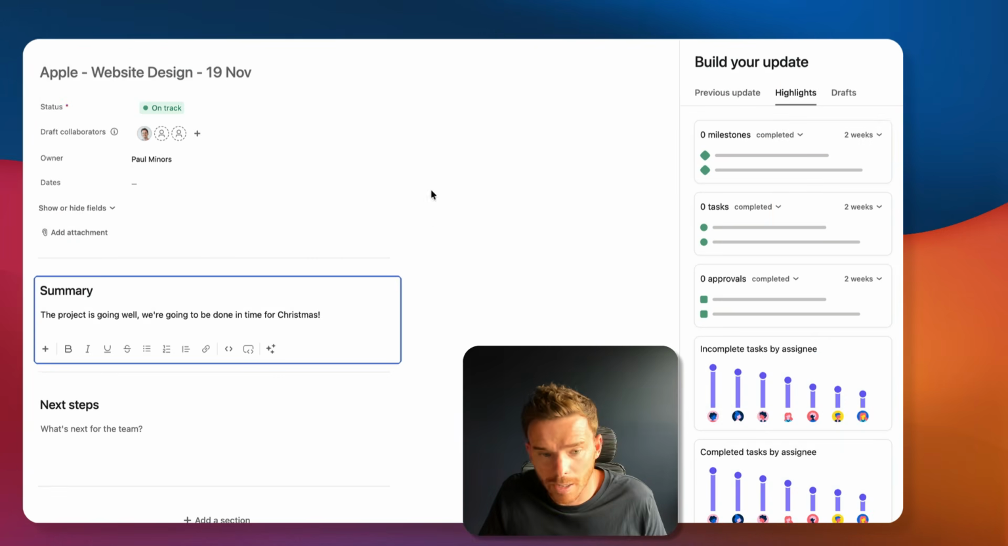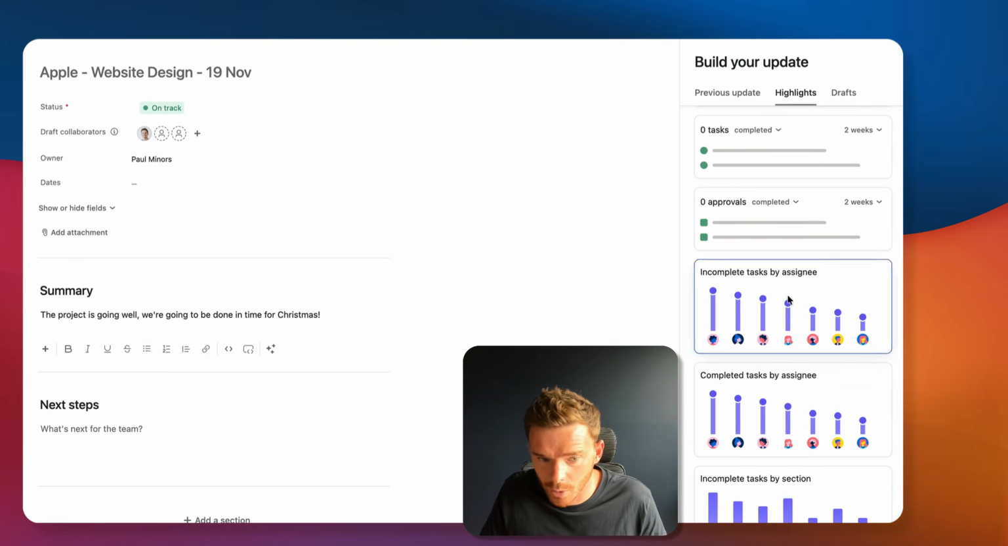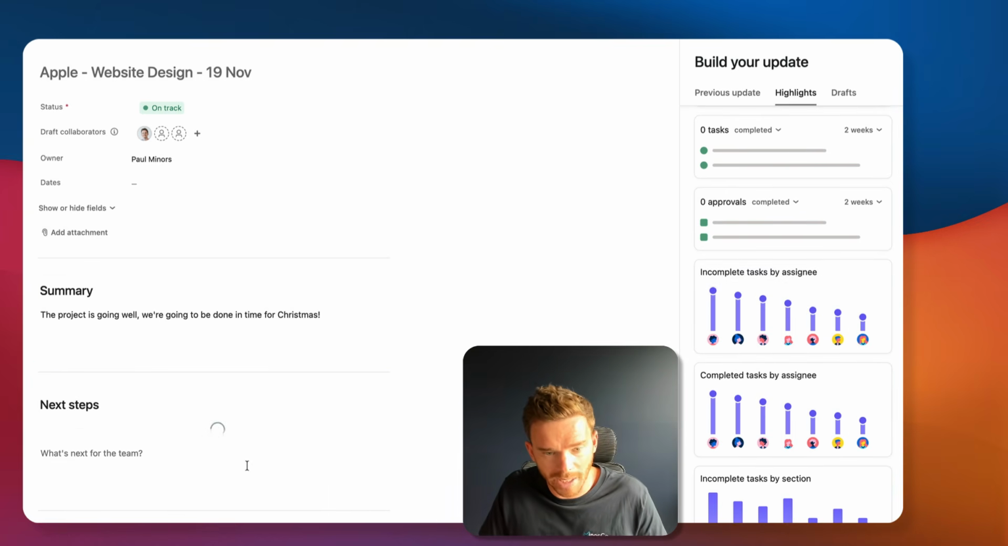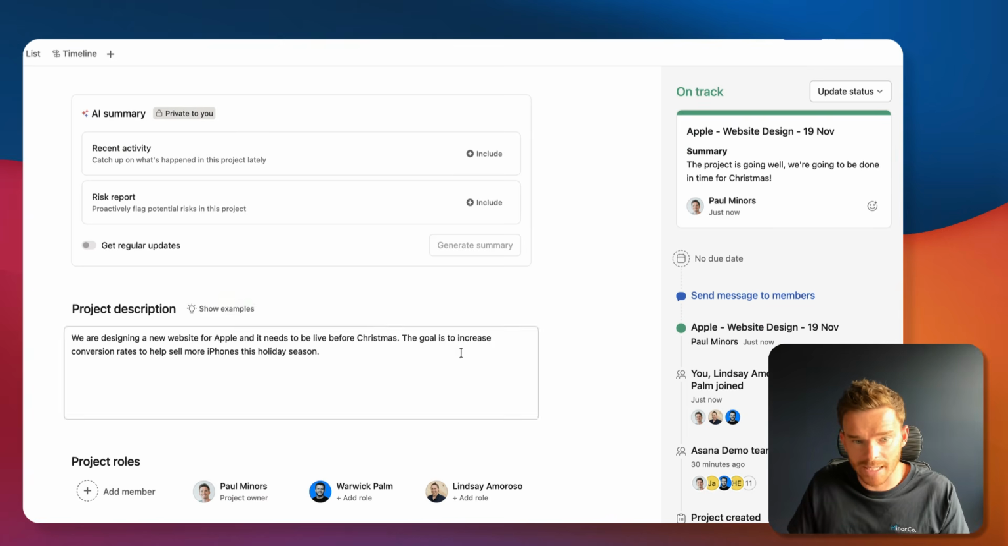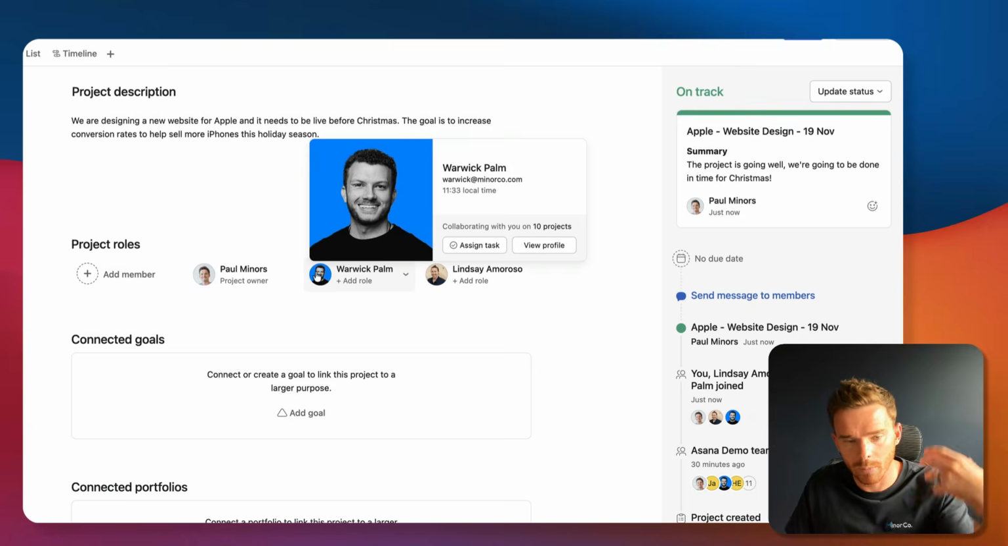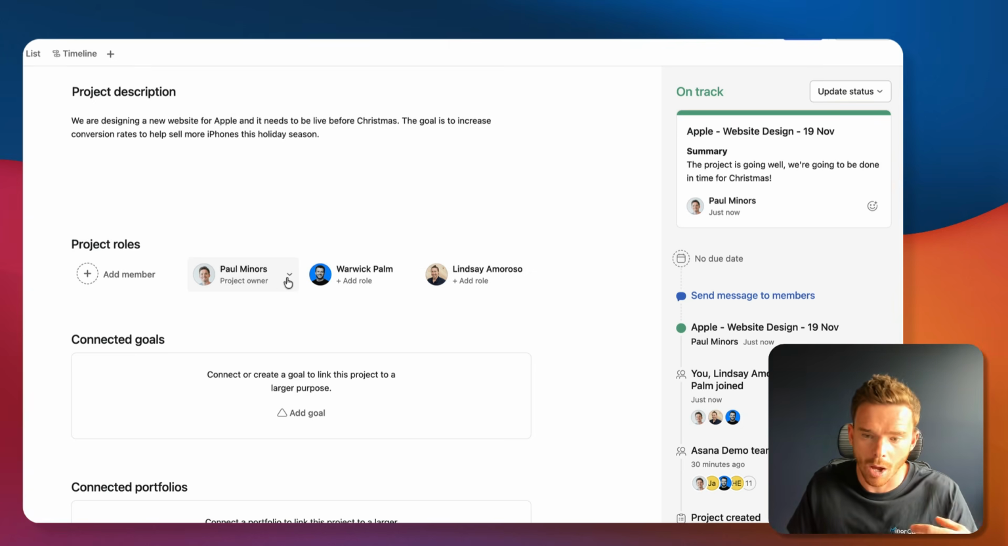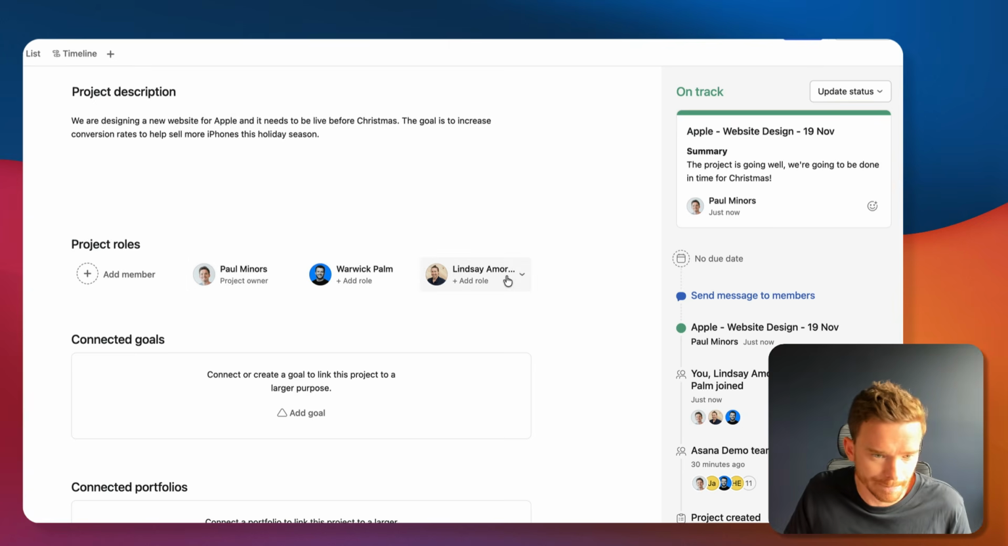Yay. I can also bring in some of these reports on the right-hand side if I want to show the incomplete tasks that are coming up for certain people on the team. I can share my status update, and now those project members will get a notification in their inbox of the status that I have posted.